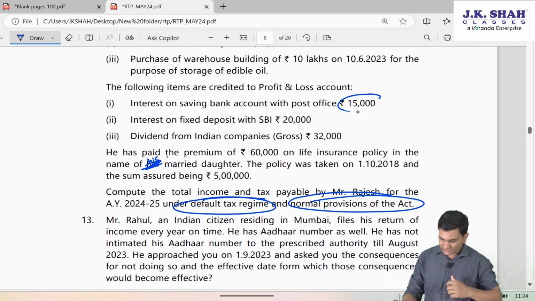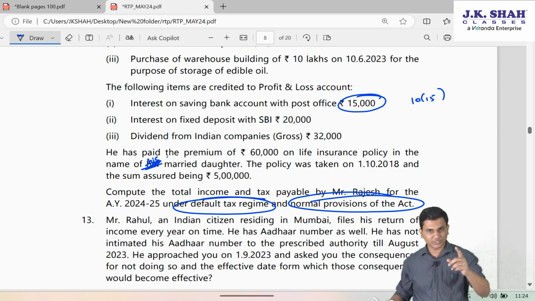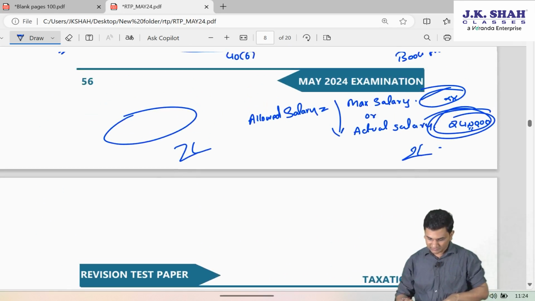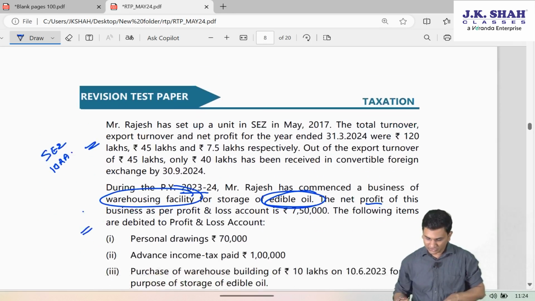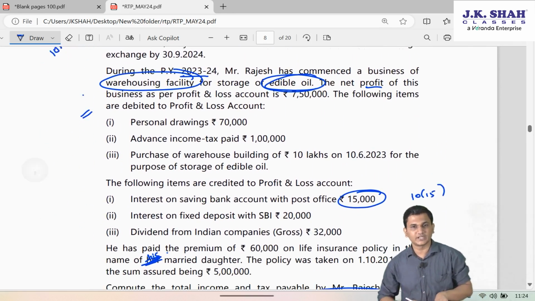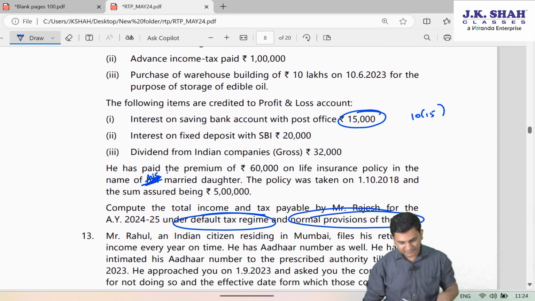When they say interest on saving bank account in the question, section 10 clause 15 exemption should come to your mind. Interest on FD, but what is his age? The age is not given. In the absence of age, we always assume him to be non-senior, so no 80TTB deduction. Dividend from Indian companies, fine.